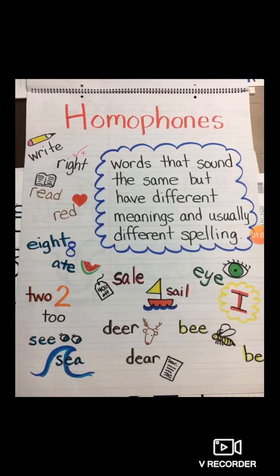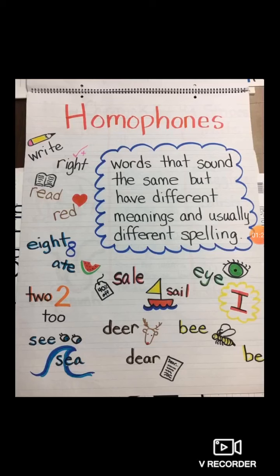Next, let's take the example of eight. E-I-G-H-T. It is a number, 8. A-T-E, ate. That's a different thing. I ate an apple. So, these two different words have different meanings, different spellings, but they have one thing in common, which is they sound the same.